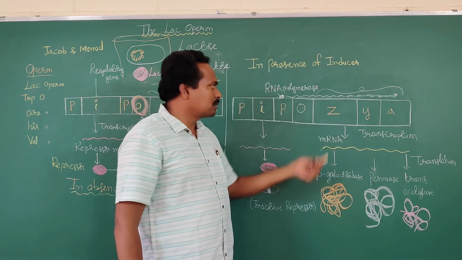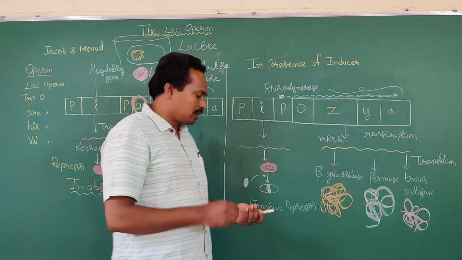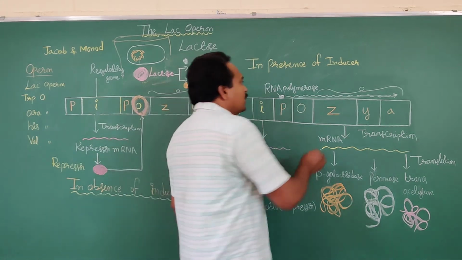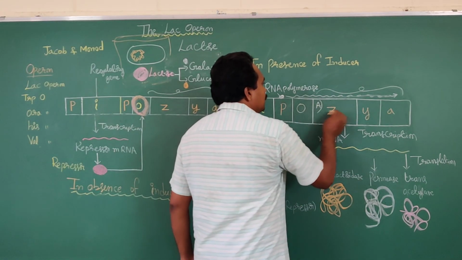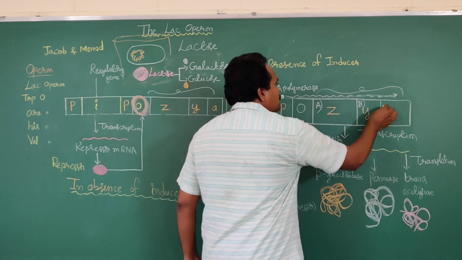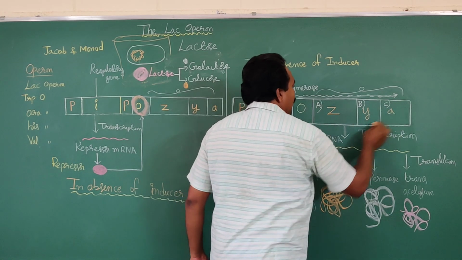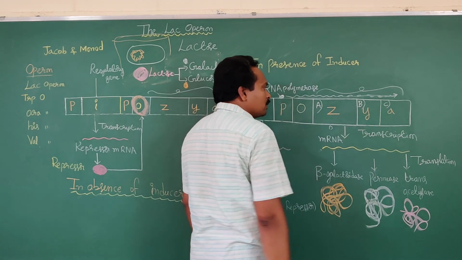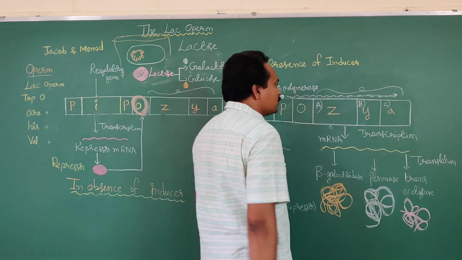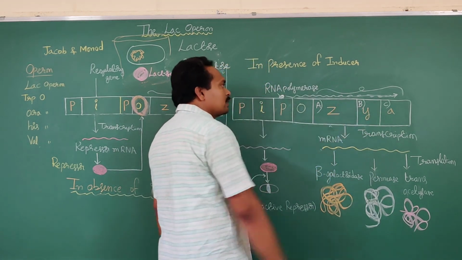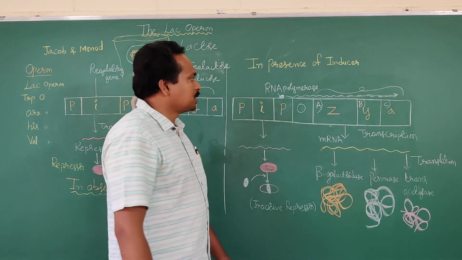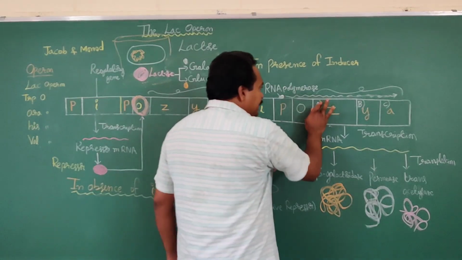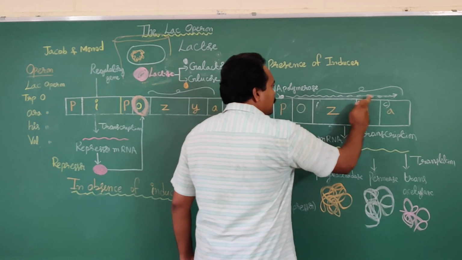From this concept, they may ask which of the following are the structural genes? Option A, Z; option B, Y; option C, A; option D, all of the above. What is the answer? All of the above, all of these come under structural genes. These functions are also important from an objective point of view.